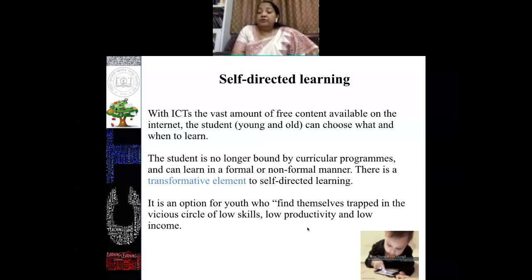So it is an option for youth who find themselves trapped in a vicious circle of low skills, low productivity and low income. Sometimes you must have observed that open universities have developed self-directed learning modules. IGNOU also has a self-directed module. They have developed their study material in such a manner that there is no need of a teacher. The student can learn by their own effort. So we can also develop such a module in our day-to-day teaching.